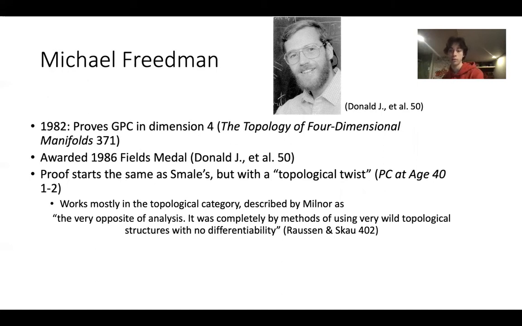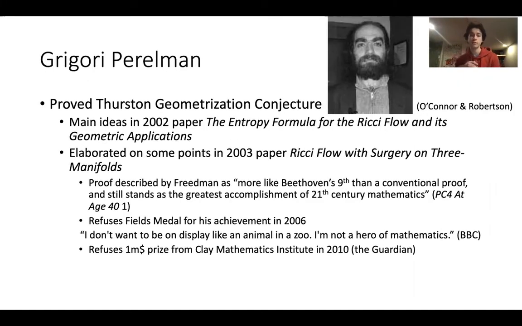The Poincare conjecture was finally resolved in 2002 and 2003 by Grigori Perelman, who took care of the case for dimension 3. Now, I didn't talk about dimensions 0, 1, and 2, but those were already pretty well known before Poincare even made his conjecture. So his proof is described by Freedman as more like Beethoven's 9th than a conventional proof.